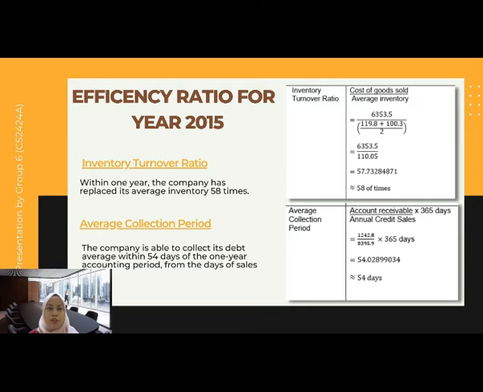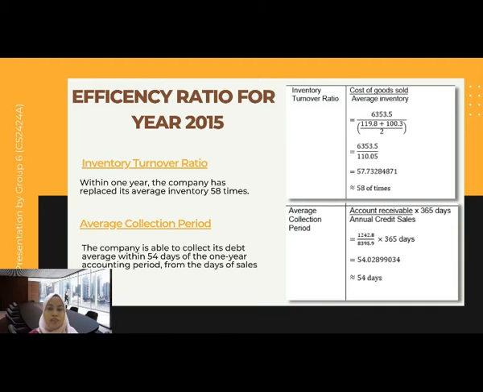Okay. Next, we will continue with the efficiency ratio for the year 2015 of Genting Malaysia Berhad. First is the inventory turnover ratio. Based on the statement of financial position and the statement of profit or loss of Genting Malaysia Berhad in year 2015, the cost of goods sold is 6,353.5 million divided by the average inventory, which is 110.05 million.